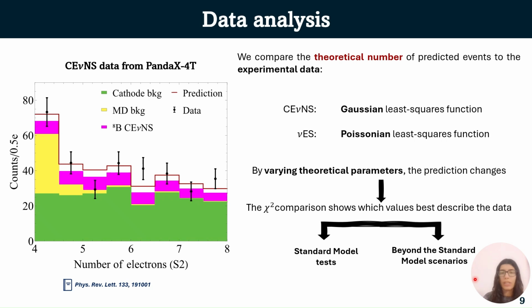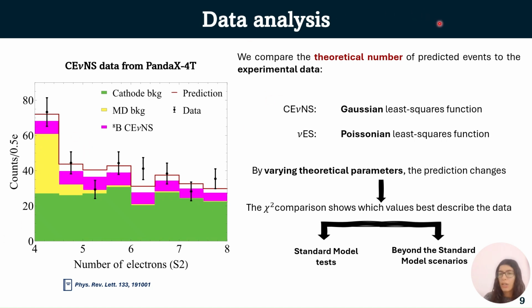Okay, this is how we did our data analysis. On the left, we have a histogram in which we reported one of the 5 datasets we used. In particular, this is CENNS data from PandaX-4T. The colored histograms are the fitted background and signal CENNS events reported by the collaboration, and our prediction is represented by this red line.